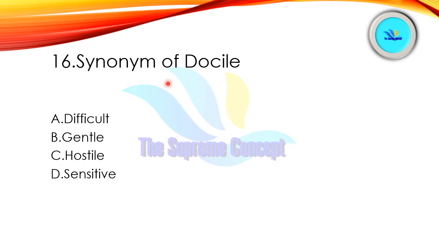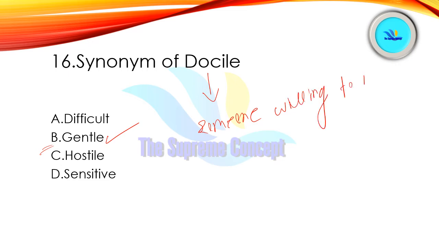Find out the synonym of this word, docile. Here are the four options: difficult, gentle, hostile, sensitive. Yes, you're right. Gentle is correct here. So docile means someone willing to be led or supervised by others.